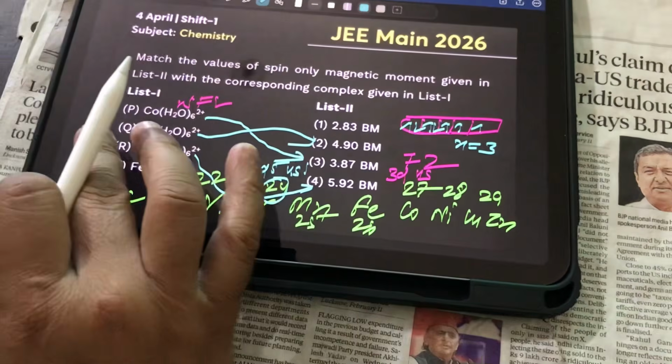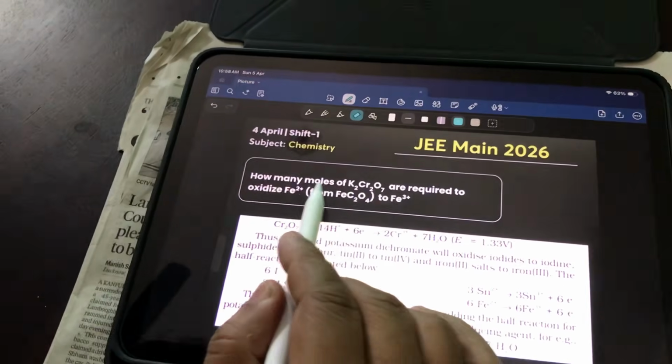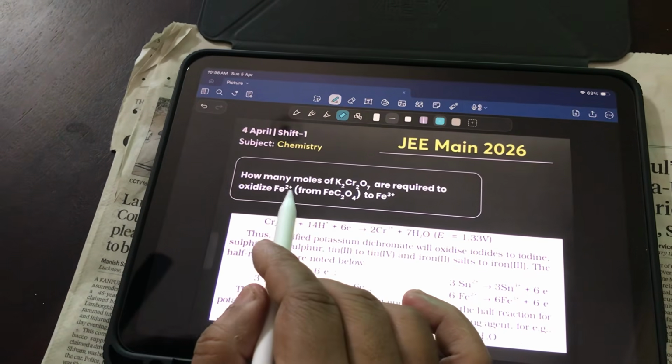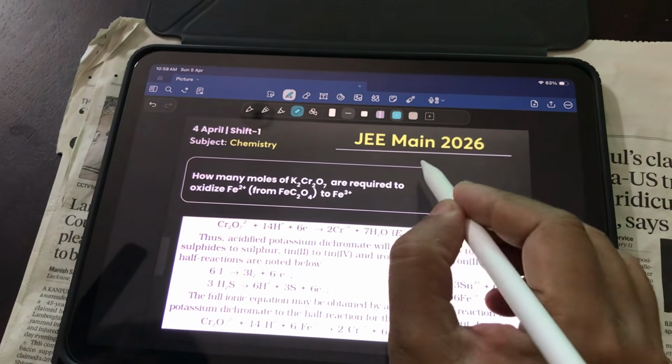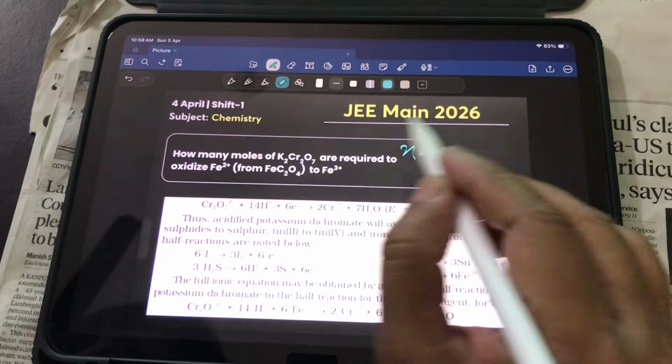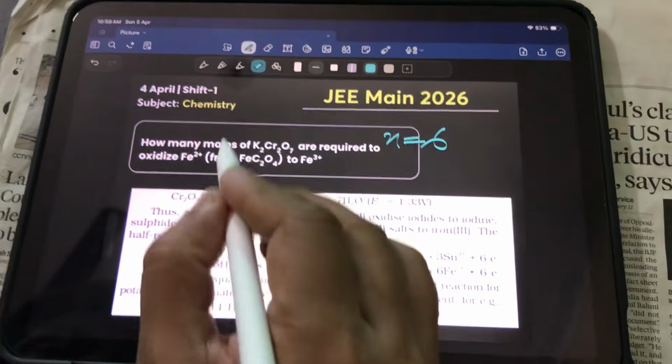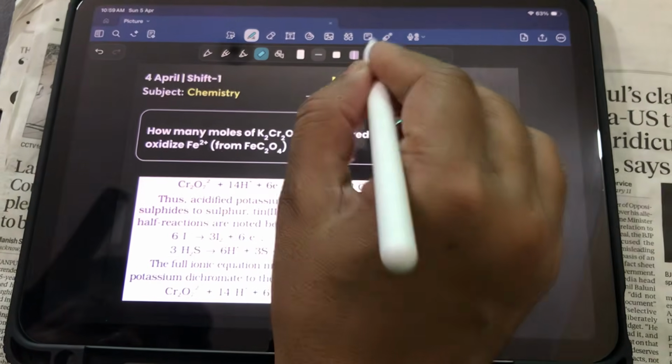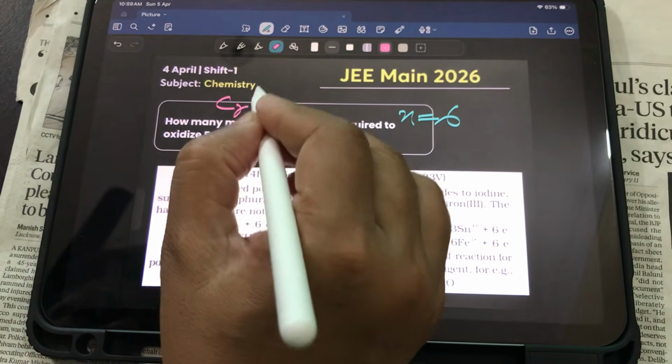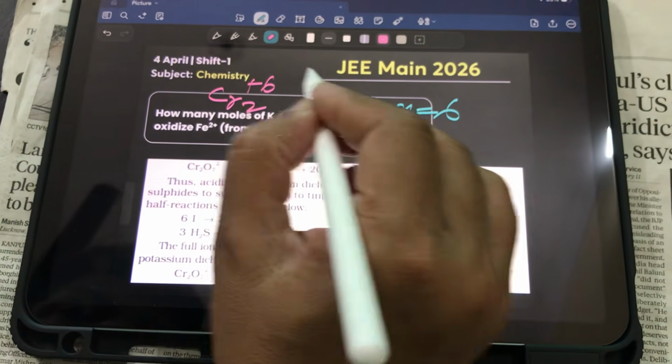Now, my dear friends, another question. This I have taught you, that D block, KMnO4 and potassium dichromate. Two days back I made one video on what is required from D block and F block. So see, a direct question: how many moles of potassium dichromate are required to oxidize ferrous to ferric? I've told you that the N factor of this K2Cr2O7 is 6.